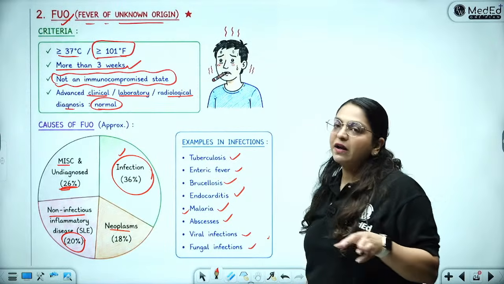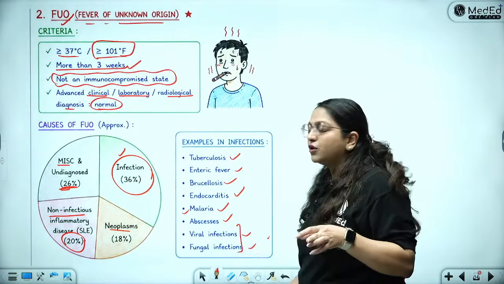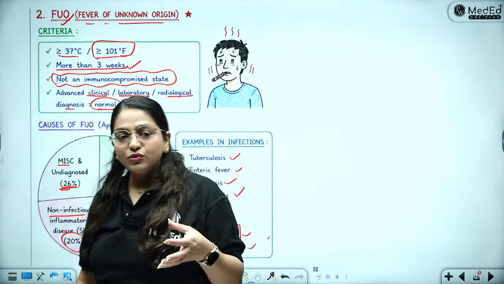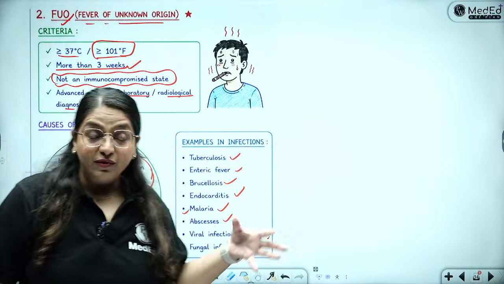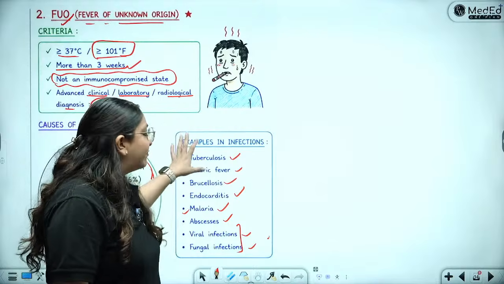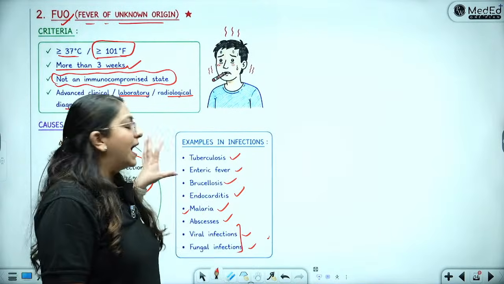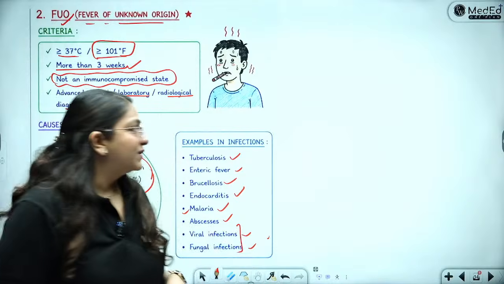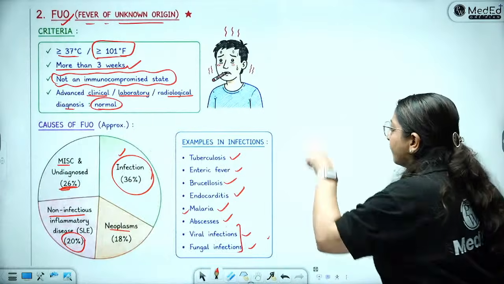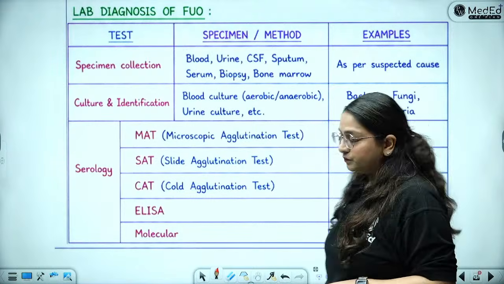Viral infections and fungal infections, because these are difficult to diagnose infections, they need special diagnostic modalities. Not every lab offers them. Okay, so TB, typhoid, brucellosis, endocarditis, malaria, abscess, viral infections, as well as fungal infections. That is what is important causes of fever of unknown origin.